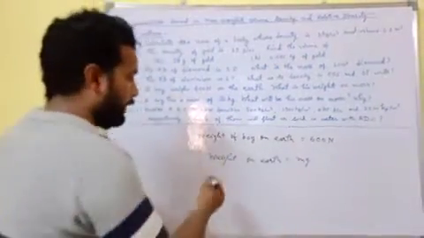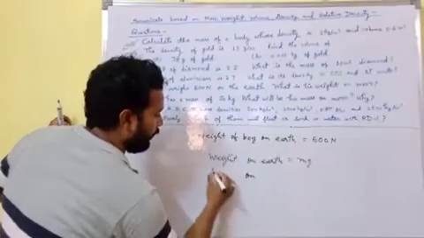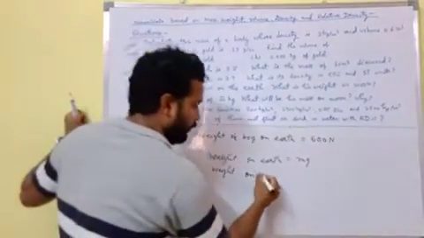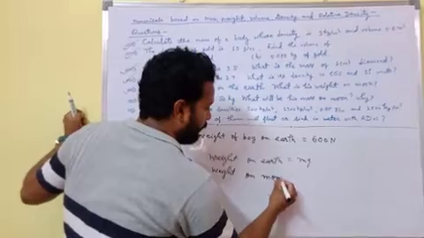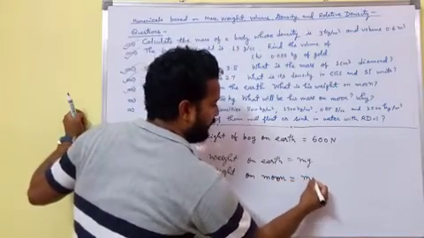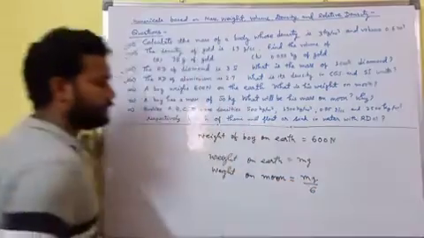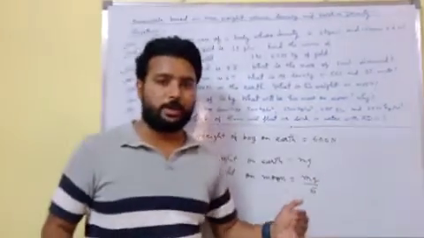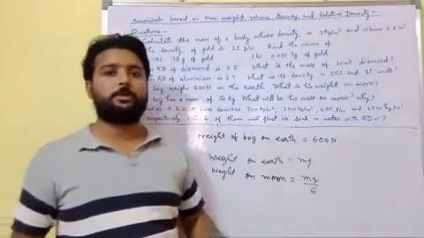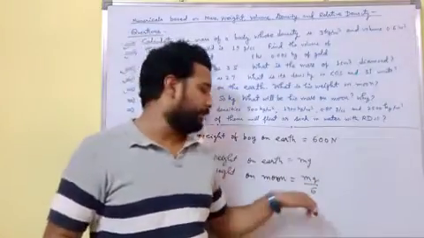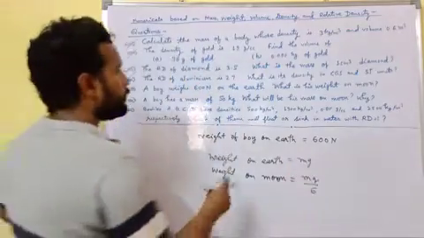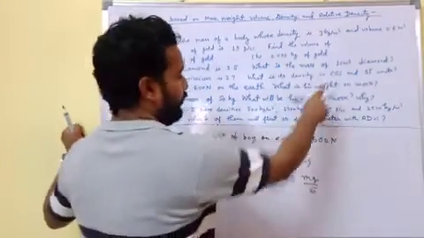Weight of any object on moon will be mg by 6, because the value of g varies place to place, and on moon the value of g will be 9.8 divided by 6, near about 1 point something. Now the question is weight on moon.